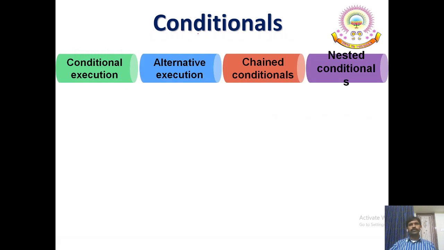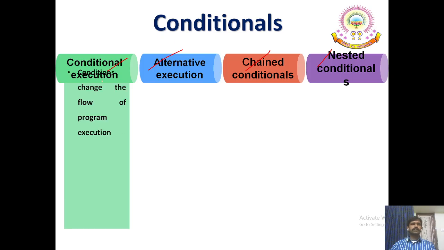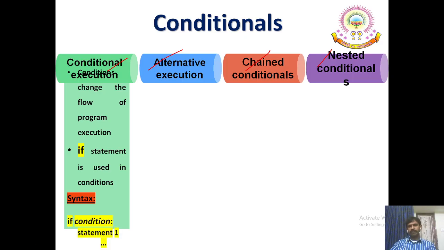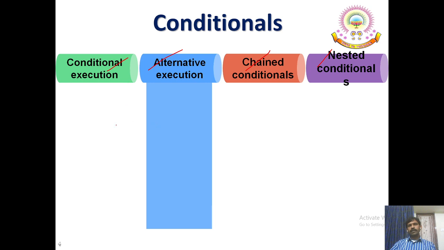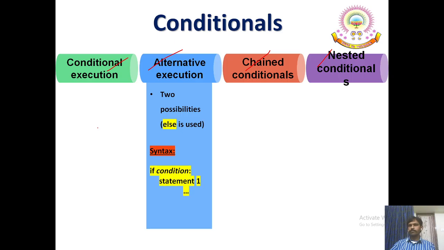So conditionals are of 4 different types: conditional execution, alternative execution, chained conditionals, and nested conditionals. In the first case, conditions change the flow of program execution. If statement is used in conditions. Syntax is if followed by the condition, statement 1. And if it is alternative execution, 2 possibilities, else is used. If the condition is true, execute the true block, otherwise execute the false block.